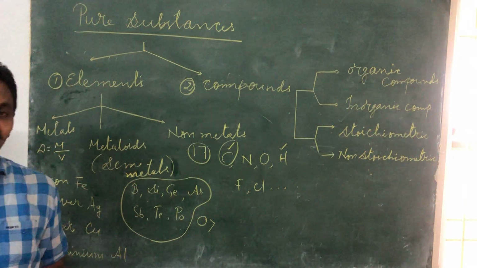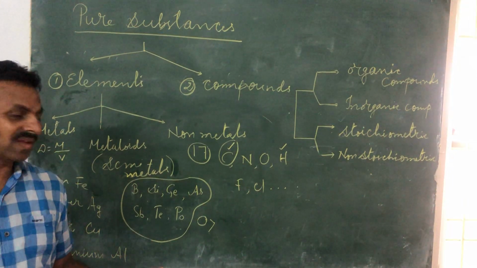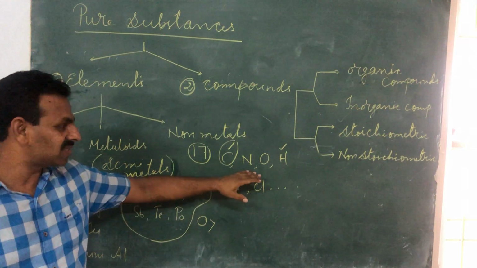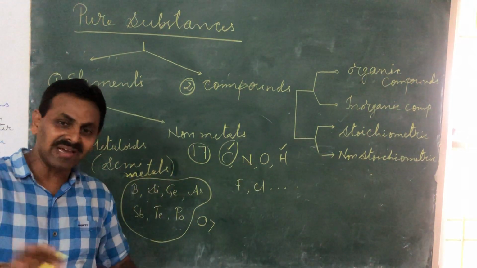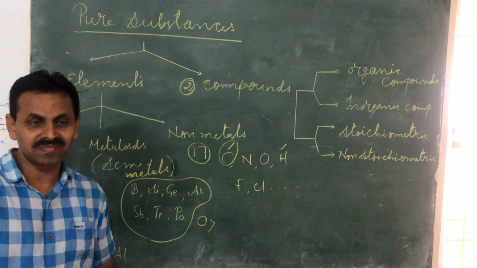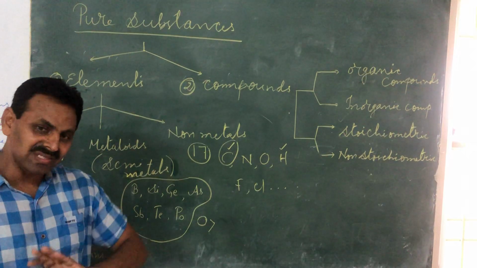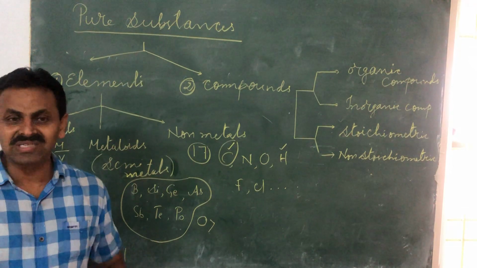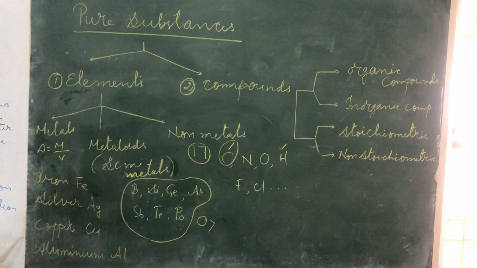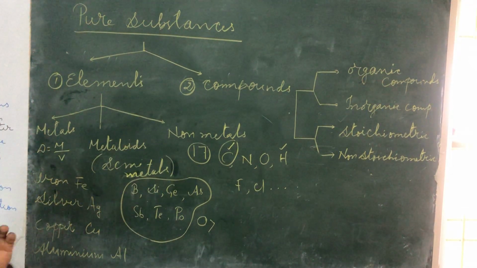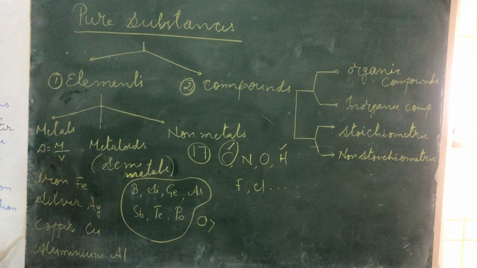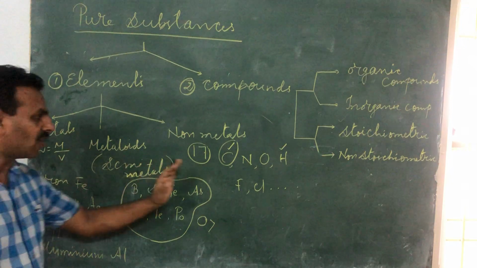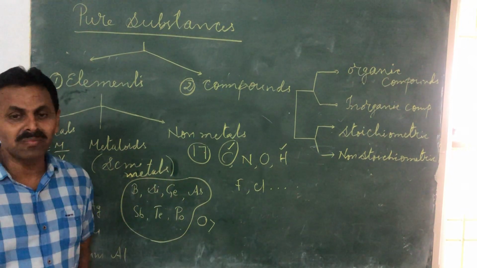So exceptions are always there. We can make very hard substances with non-metals also, but we need to process them. In general, non-metals are soft, non-sonorous, non-ductile, non-malleable, with low densities, low melting points, etc. In general, there may be exceptions. So this is how metals and non-metals differ in their properties.